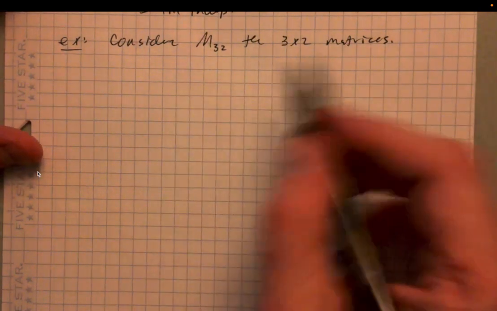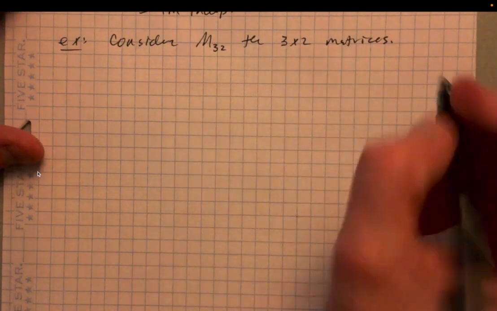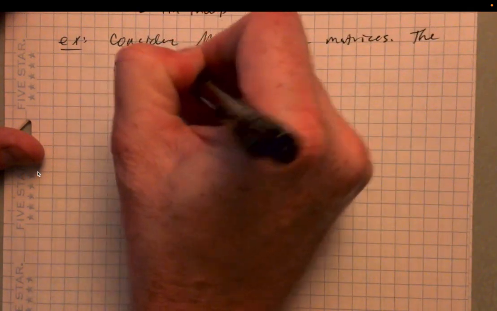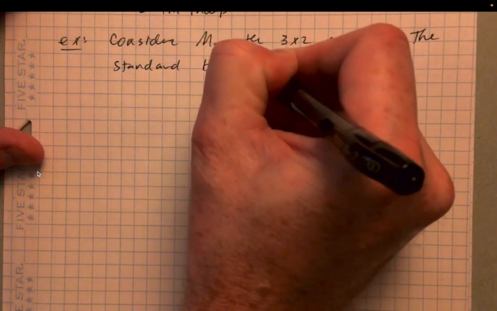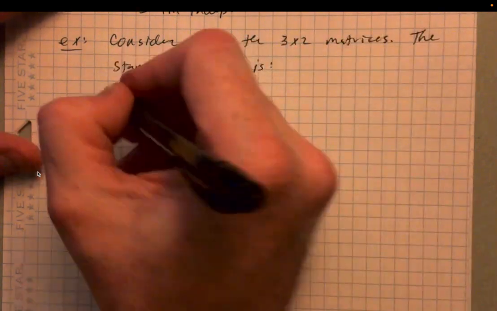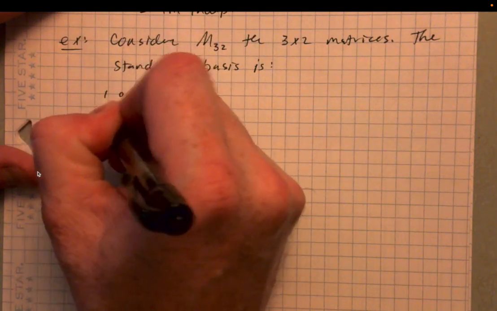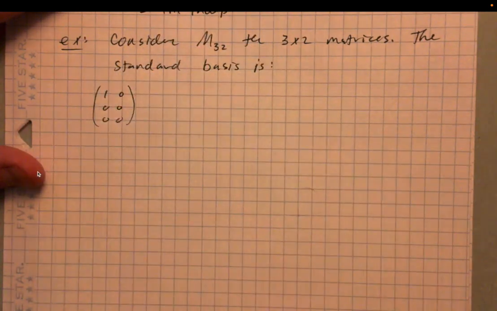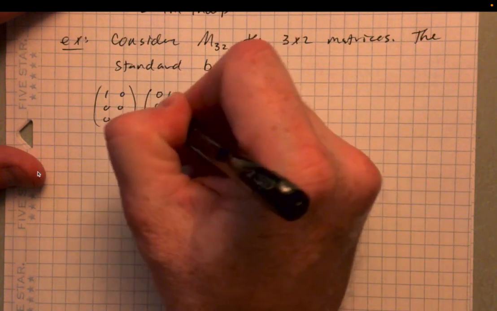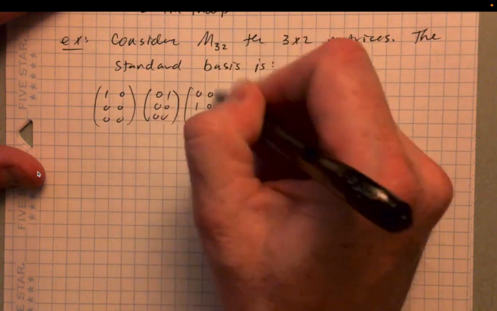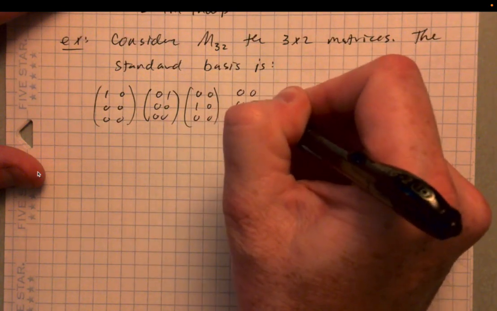Well, the standard basis for M32 is, and this may or may not be obvious, 1, 0, 0, 0, 0, 0. You're going to have 6 of them, right? Then 0, 1, 0, 0, 0, 0, and so on, through to 0, 0, 0, 0, 0, 1.